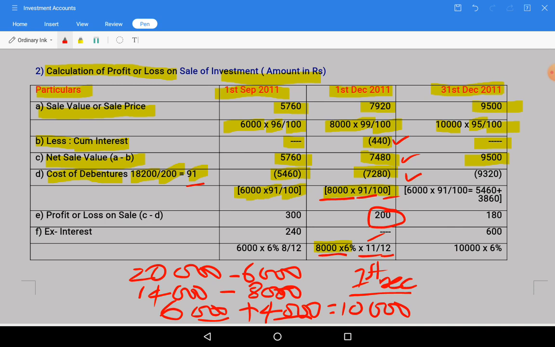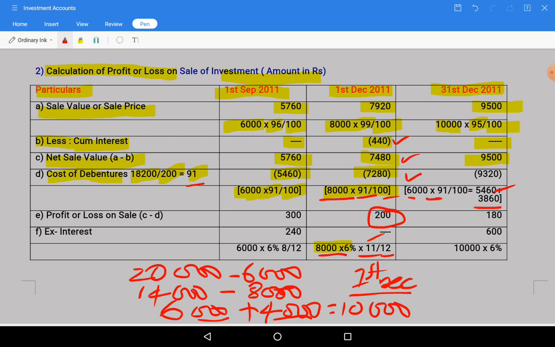So the cost of these debentures we will take for 6,000 units, 6,000 into 91 divided by 100, 5,460, and the remaining are from the current year purchase, that is 3,860.